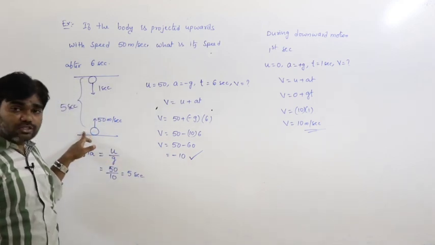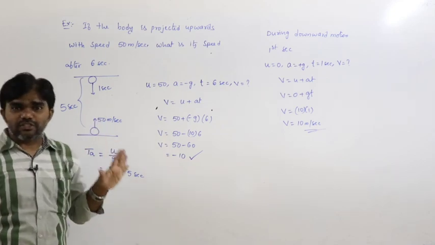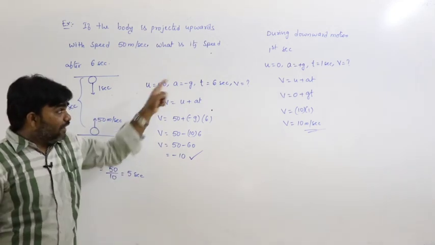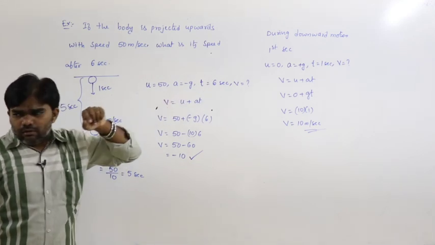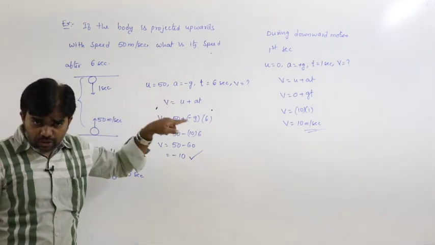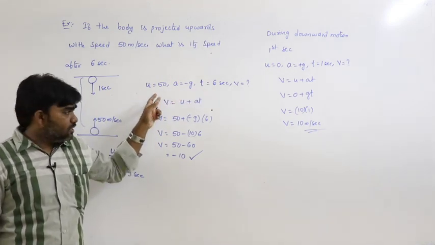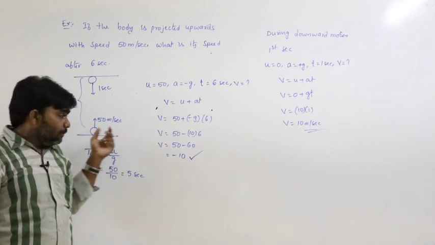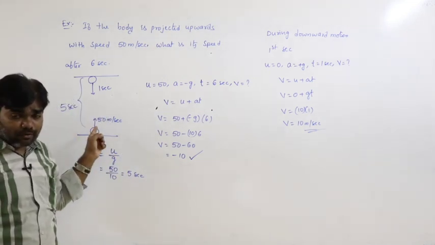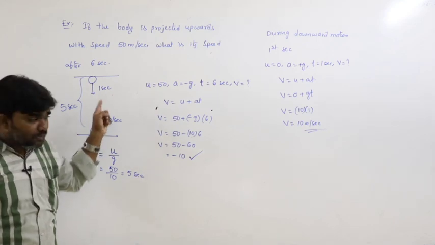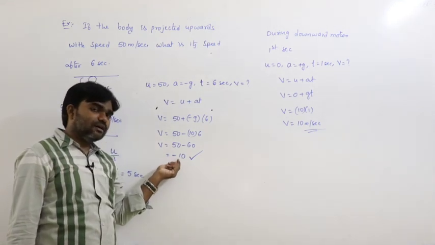Initially we are moving in the upward direction, which is considered positive. But after 6 seconds, the body is in downward motion. Initially upward motion is considered positive, but downward motion is negative. That's why we got minus here.